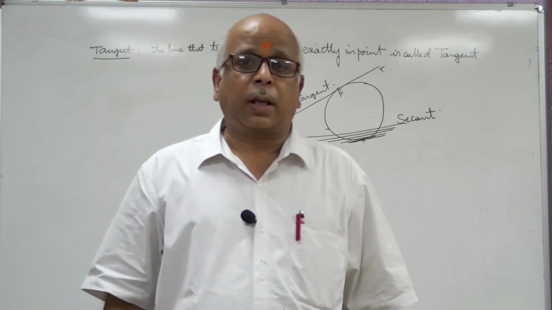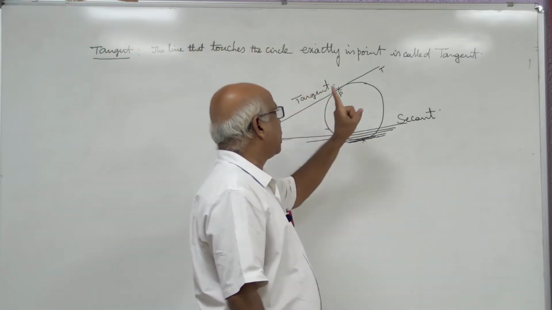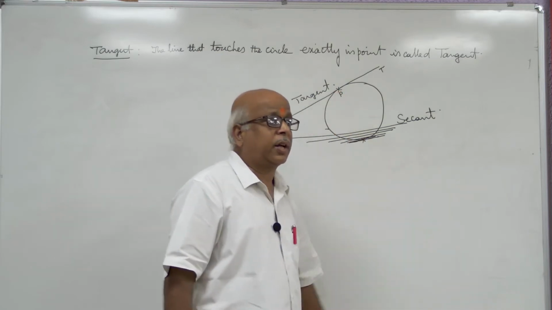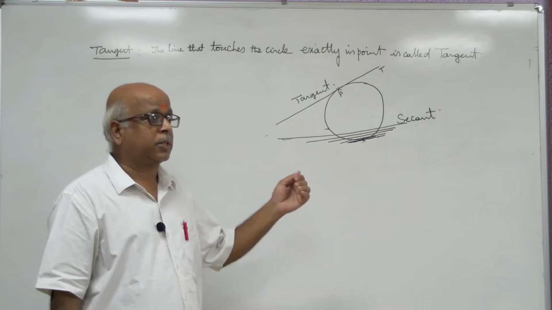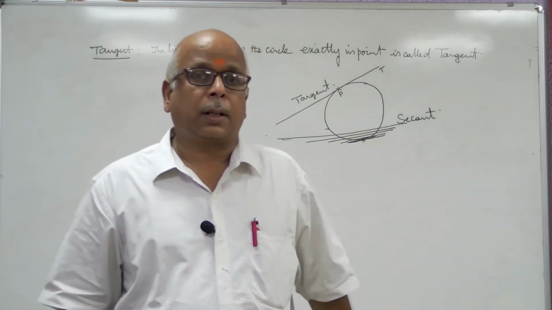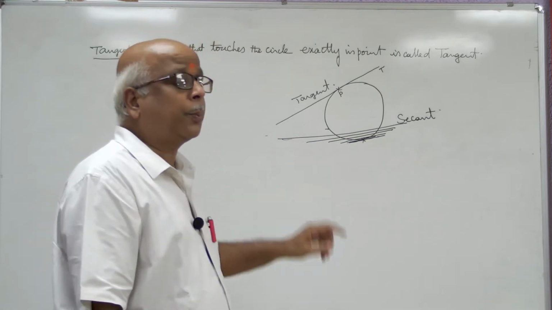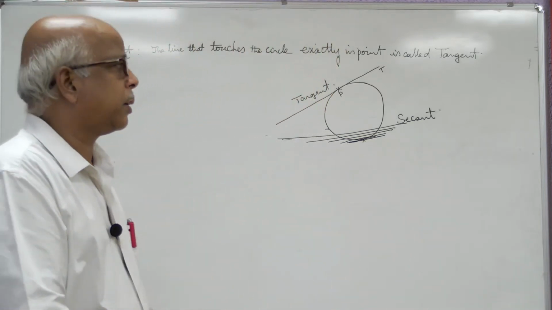That's why the limiting position of a secant is nothing but tangent.